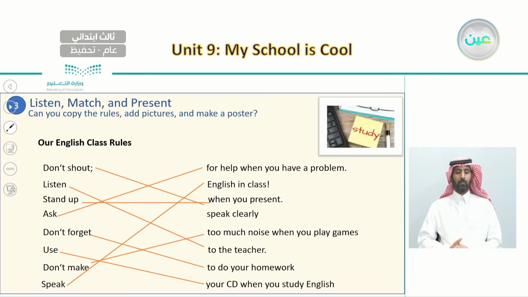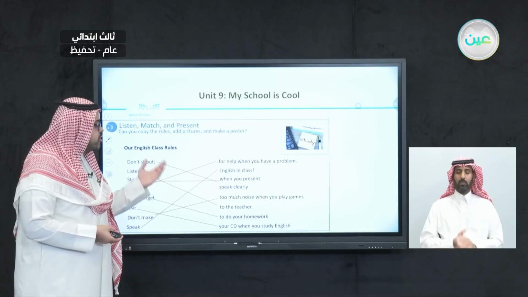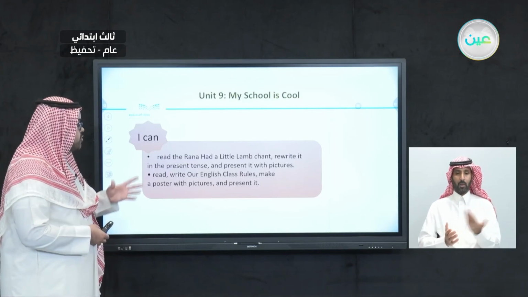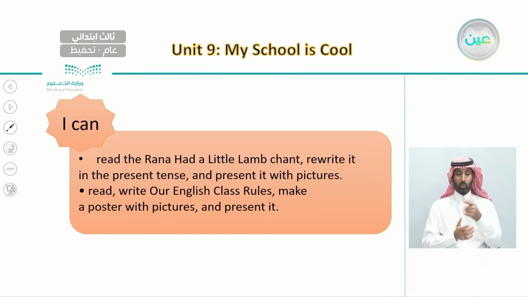So here we have all of these eight rules for our English class. Keep them in mind always because they are important when we enter our English class: to speak English, to never forget our homework, and also to listen to the teacher and ask for help if we want to. Now, at the end of this lesson, it's important that you read Mary Had a Little Lamb, try to write it in the present, and also present it with pictures if you like, and also read and write our English class rules, and you can make posters with pictures and present them to the teacher.